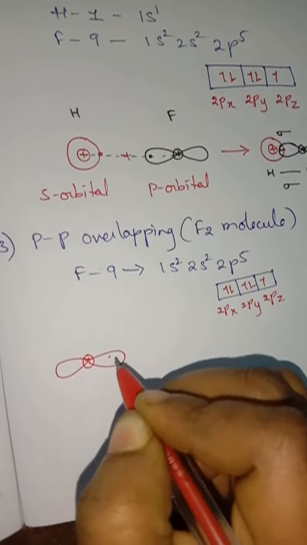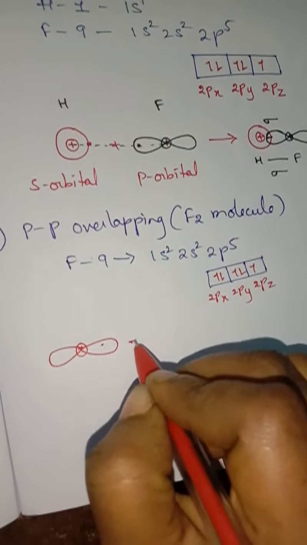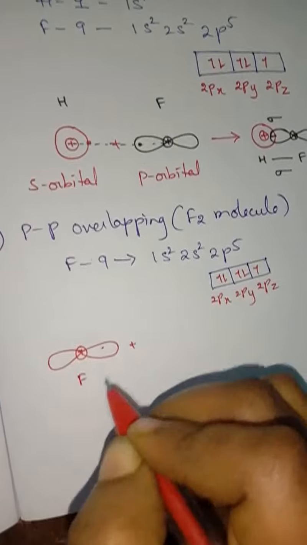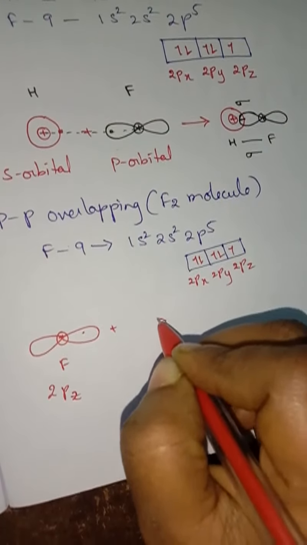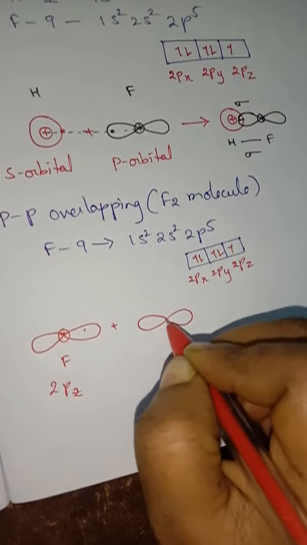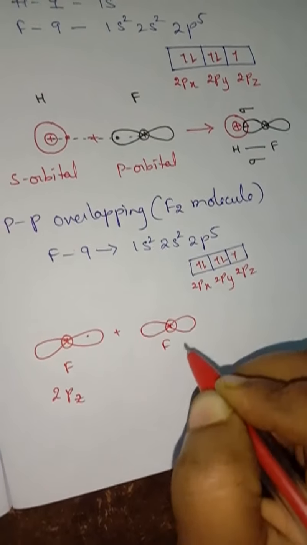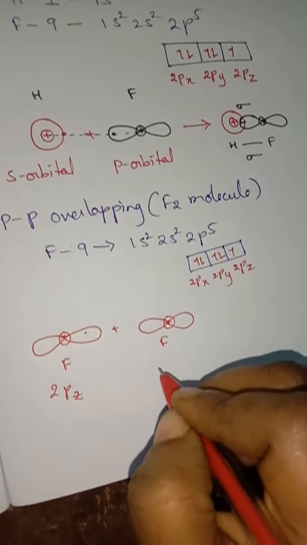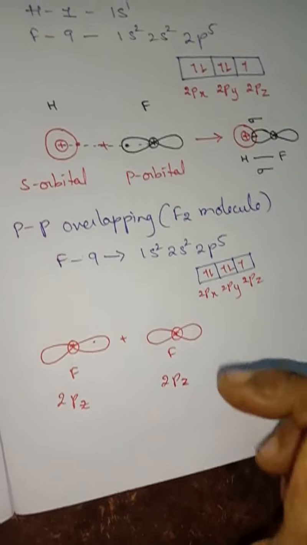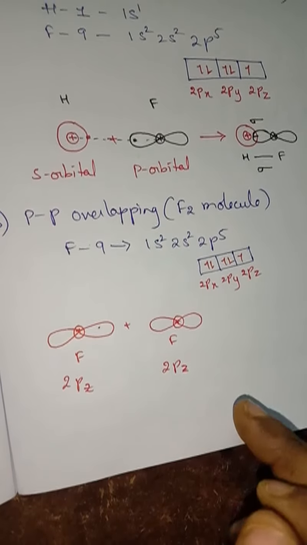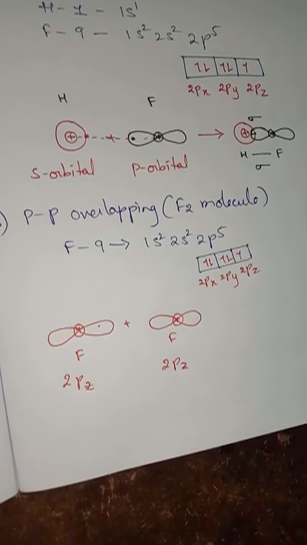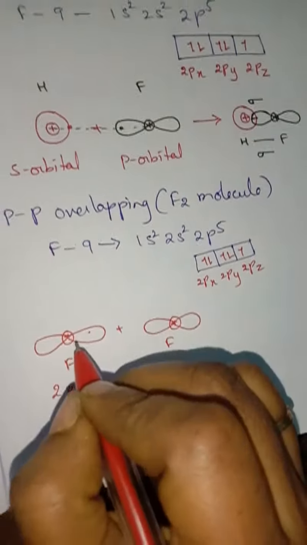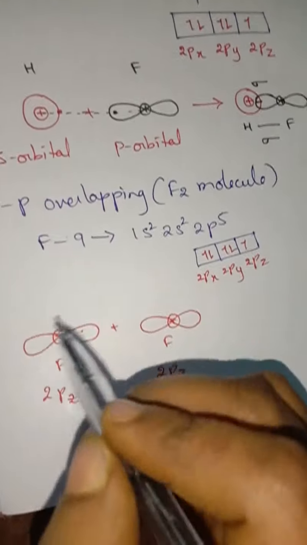So here the nucleus is present, this is one fluorine atom, that too the 2pz orbital, and here another fluorine atom, this is also fluorine, and here also the 2pz orbital. So what type of overlapping is going to take place, children? Here also head on overlapping along the nuclear axis, isn't it? Along the nuclear axis.